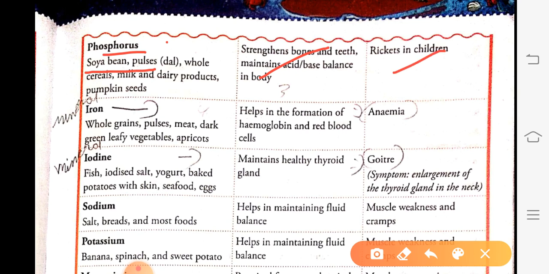So what is your homework? You have to learn the names of vitamins and minerals, two sources of each, what are their functions, and what are the deficiency diseases caused by each of them. So you got your homework. Okay.